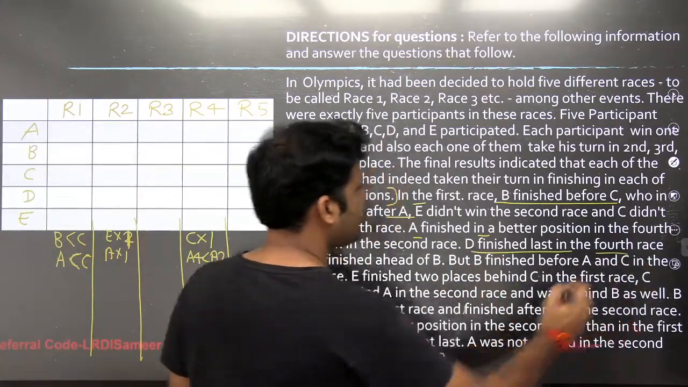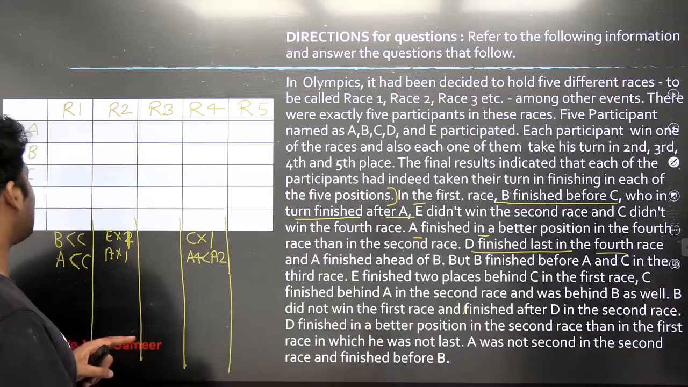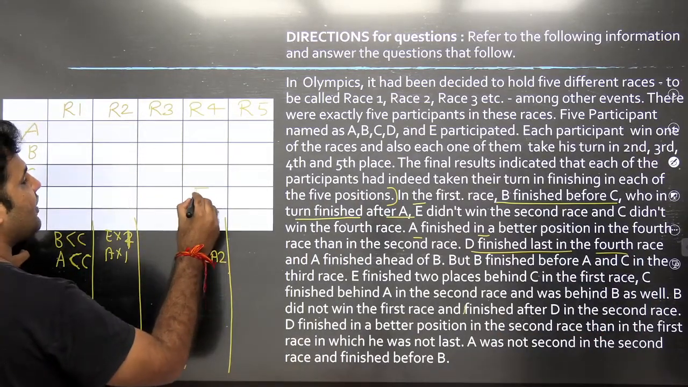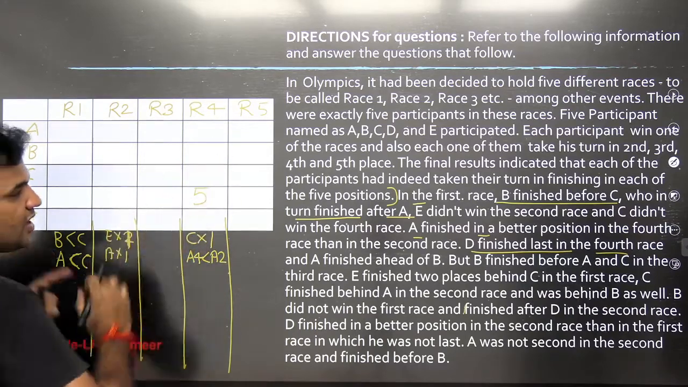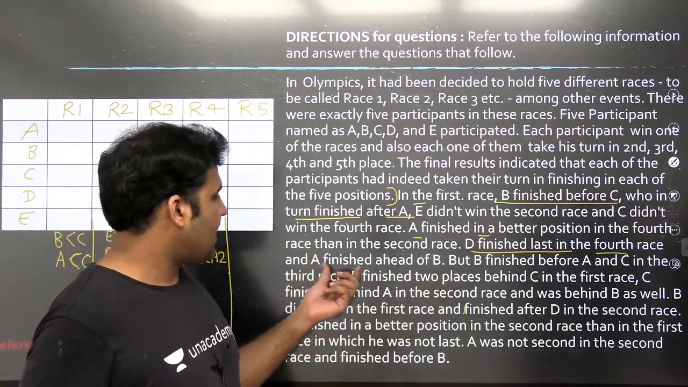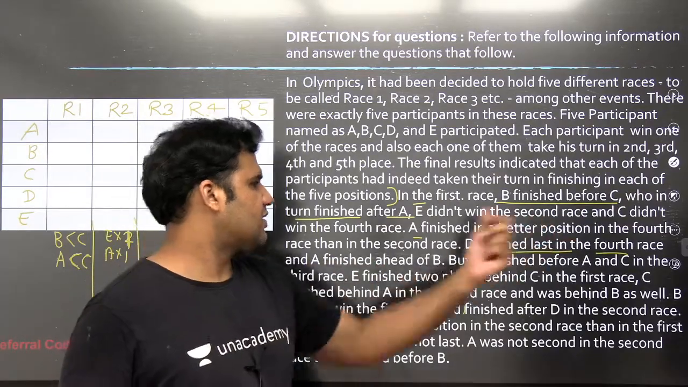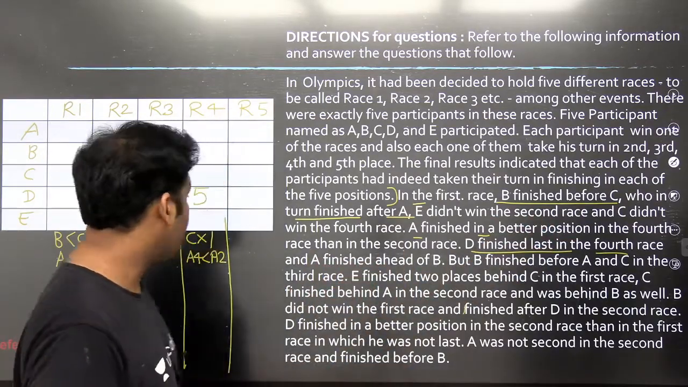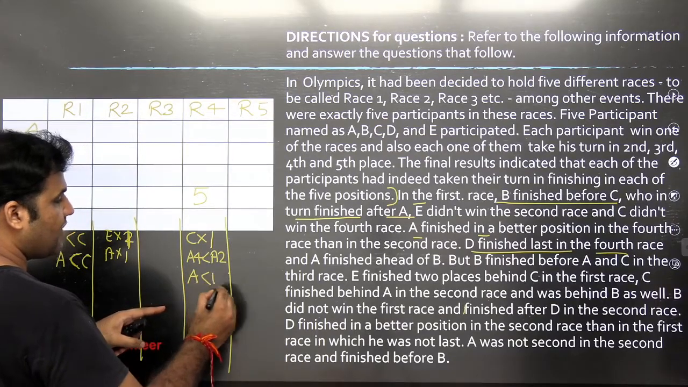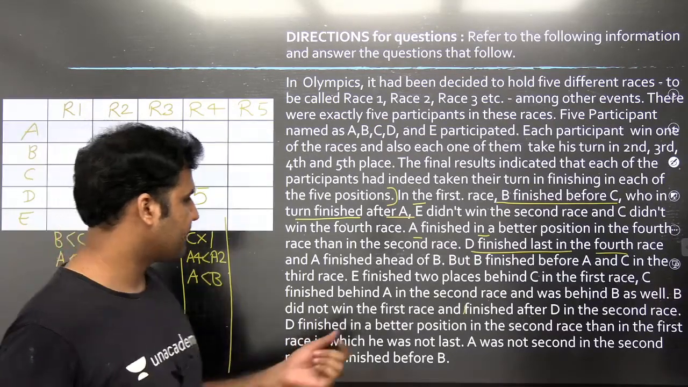D finished last in the fourth race. That means I can put the value of D as 5, right? In race 4, D's rank will be 5, the last rank. And A finished ahead of B, guys. That means the rank of A will be better than the rank of B.